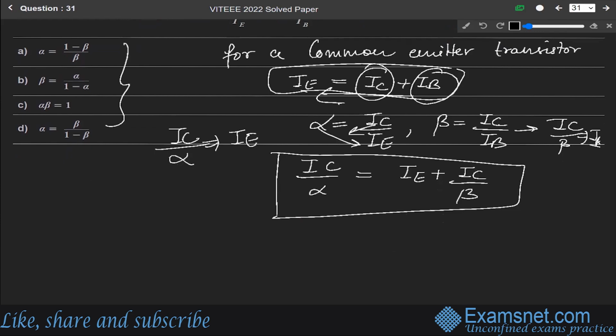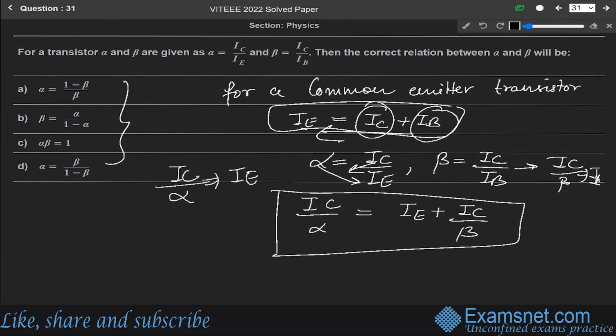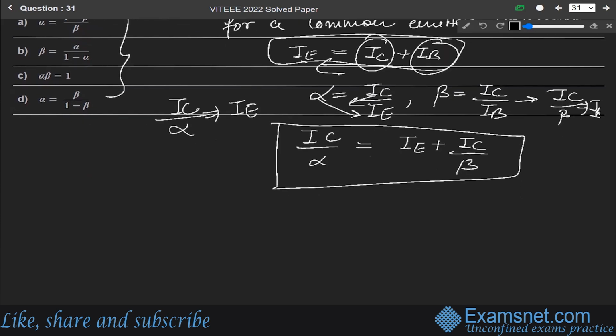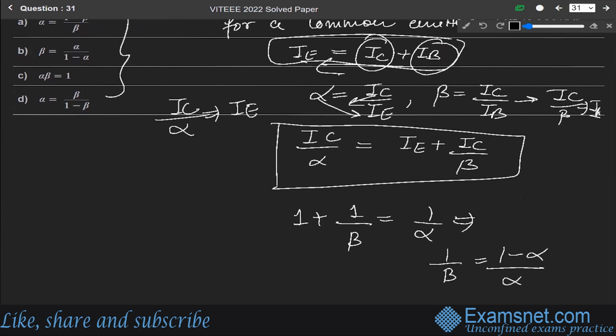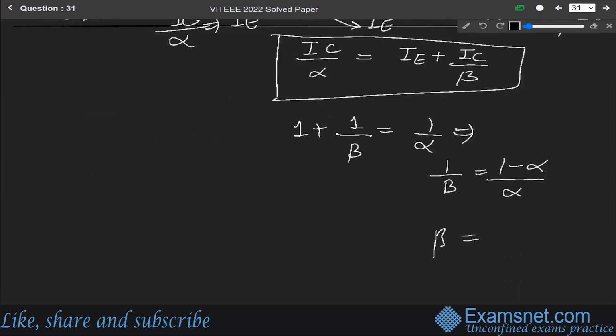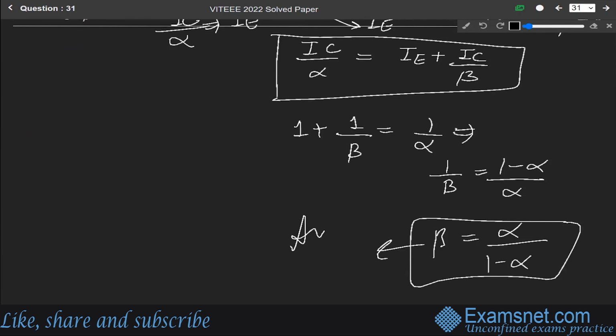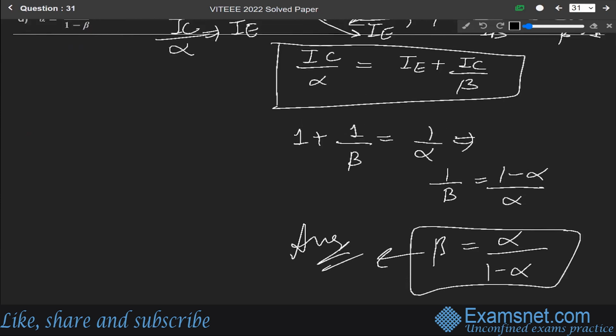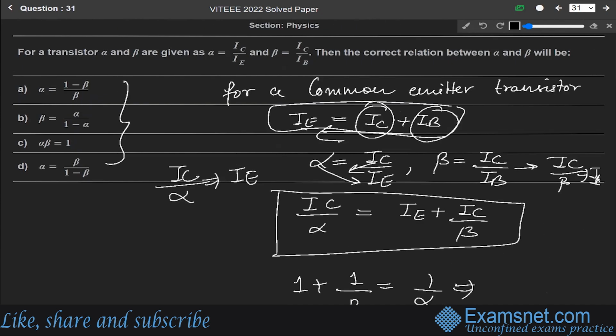So from here we can write it as 1 plus 1 over beta is equal to 1 over alpha. This implies that 1 over beta is equal to 1 minus alpha over alpha. That is, beta is equal to alpha over 1 minus alpha. So this is the final answer: beta equals alpha over 1 minus alpha, which means option B is the correct answer.